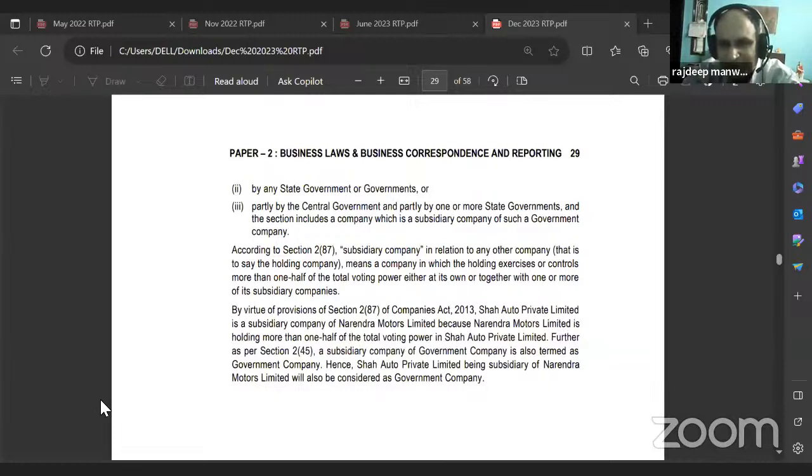Understood or no? So that 51% applies only for central government and state government. It does not apply for government companies. So if a government company is holding even 50.1%, then the subsidiary company is considered a government company. Got it? Yes or no?